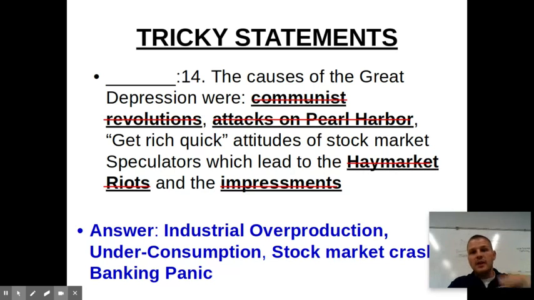So these were the things, because everybody in the Roaring Twenties, we were producing, we were consuming, we were playing the stock market, we were putting our money in banks. Well, it all crashed. It was a roller coaster. The 1920s went up. The 1930s, it went down.